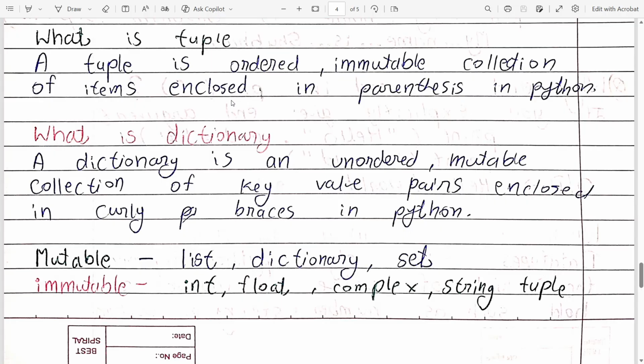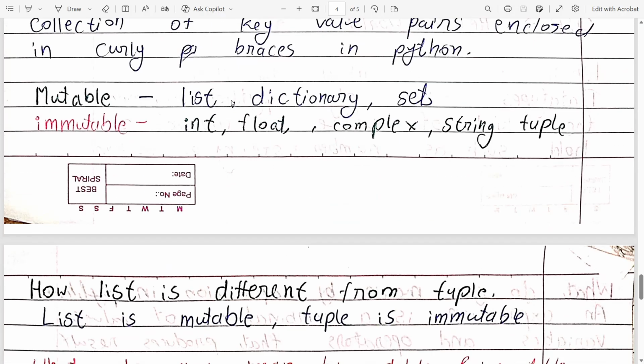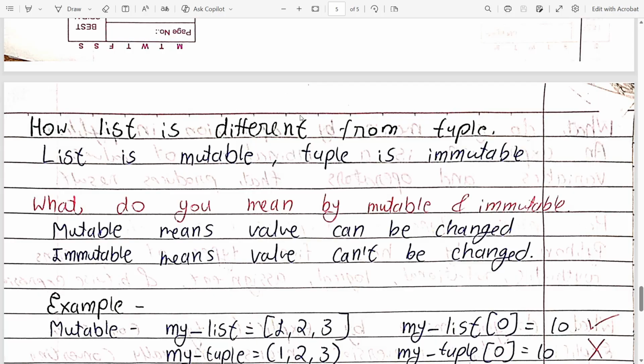What are mutable data types? List, dictionary, and set. These three are mutable data types. And what are immutable data types in Python? They are int, float, complex, string, and tuple. How is a list different from a tuple? A list is mutable and a tuple is immutable, so that's why they are different. What do you mean by mutable and immutable? Mutable means you can change the value, and immutable means you simply can't change the value once it is assigned.